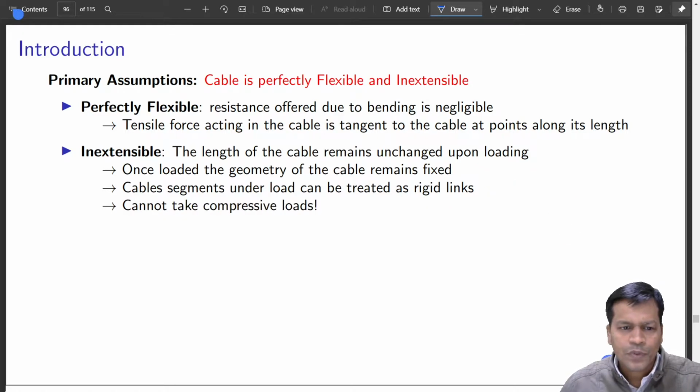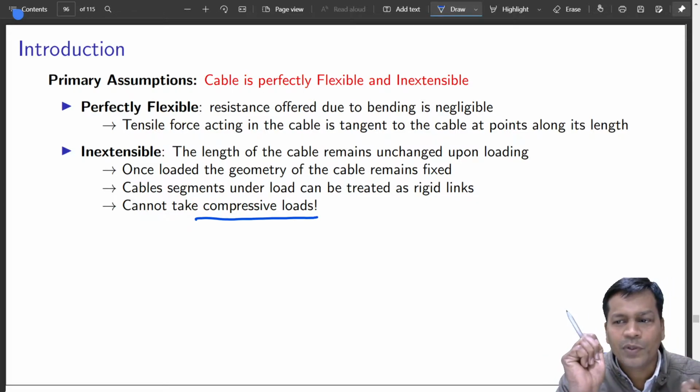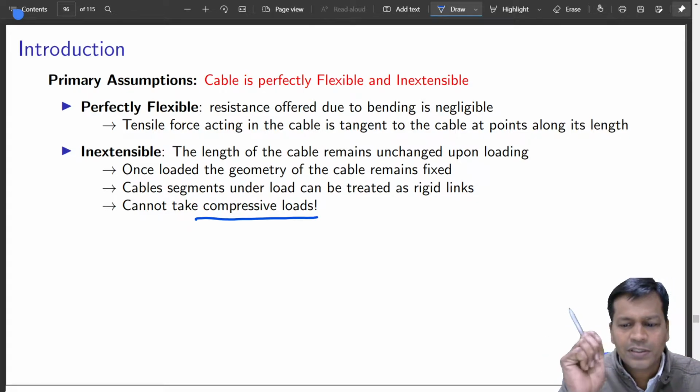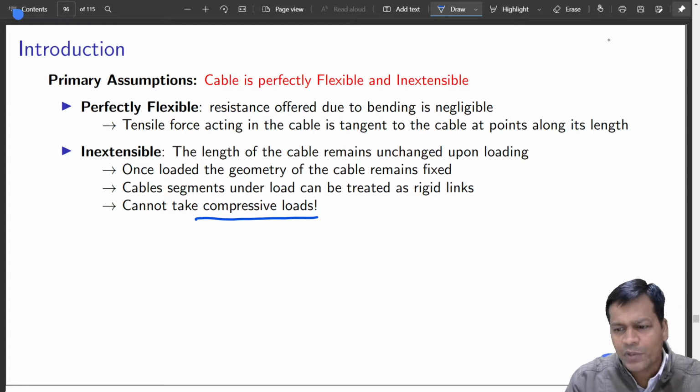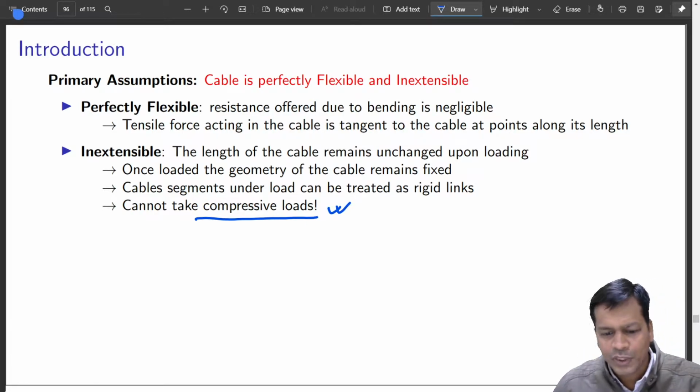Cables cannot take compressive load. This is very, very important. In case of cable, they cannot take any compressive load. That means if it is taking any compressive load, it will simply buckle. So that is not allowed in this case. It can only pull something, it cannot push anything.